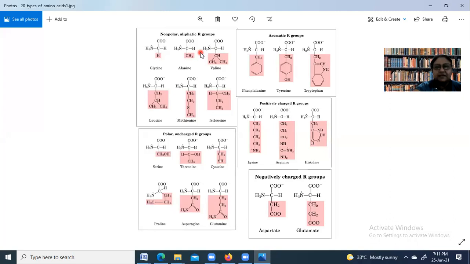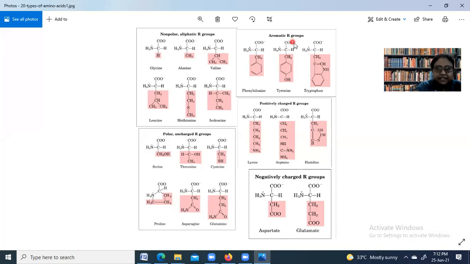Polar molecules are those around which the distribution of electrons is not uniform. One side has slightly more electrons, the other side slightly fewer. So there is inequality in the distribution of electrons, and we call them polar. If there is equal distribution, we call them non-polar. You will learn about this in the chemical bonding chapter.